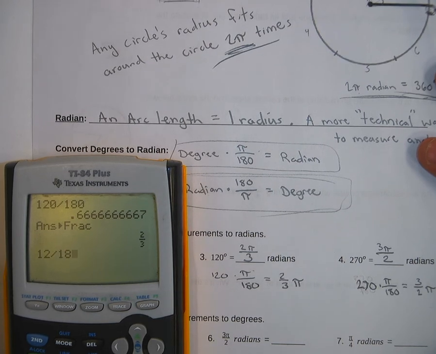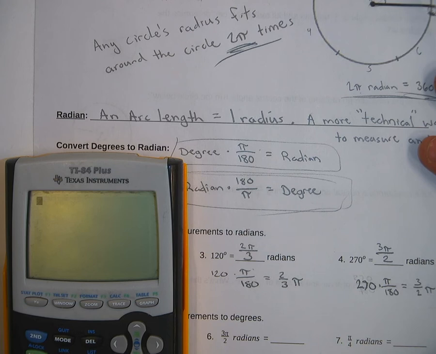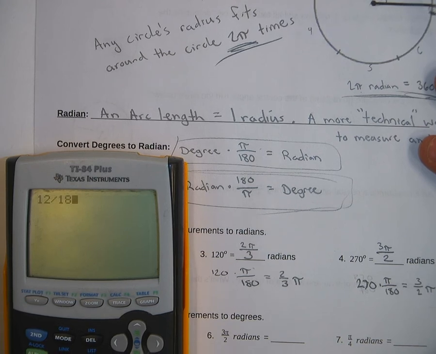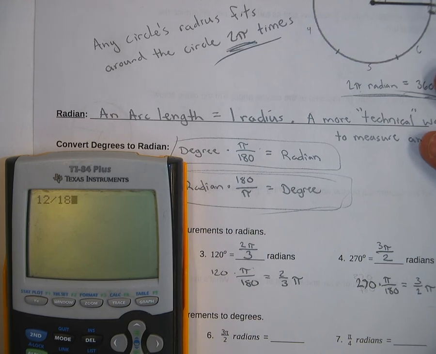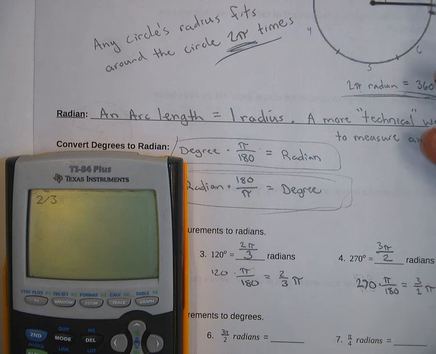Well, then I can divide those both by 6. So then I get 2/3, which is where I was trying to get to anyways. So that 2/3 pi is 2 pi over 3. You put the pi with the numerator.